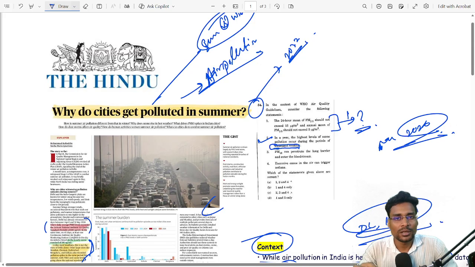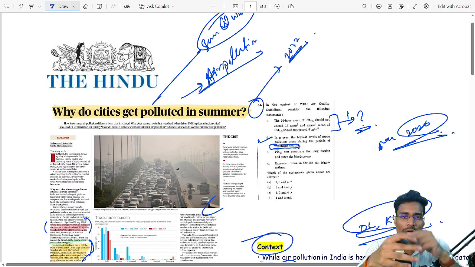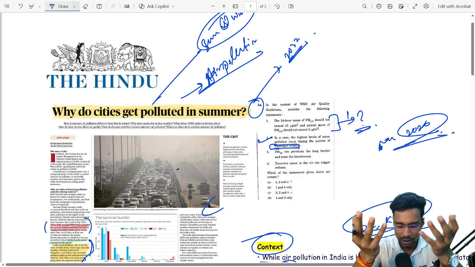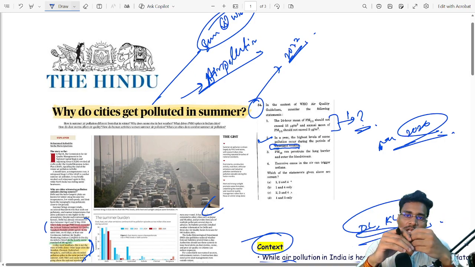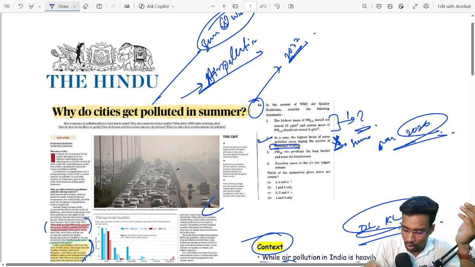Inclement weather means the weather which is not like summer, it is more like monsoonal weather, where raining is more, that is called inclement weather. But in this article we know that ozone is formed more during summer. So this statement is wrong.